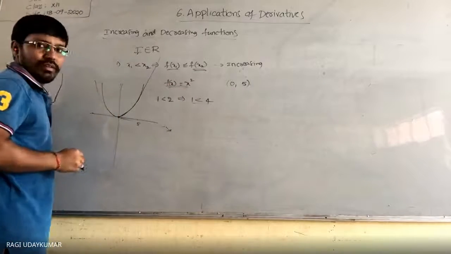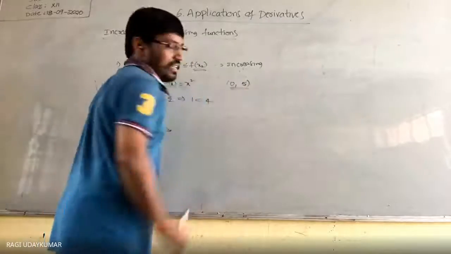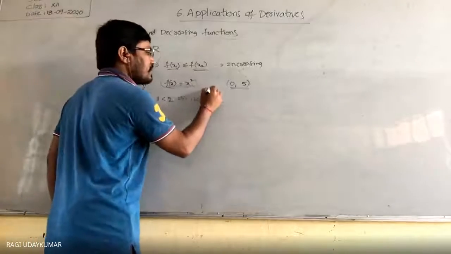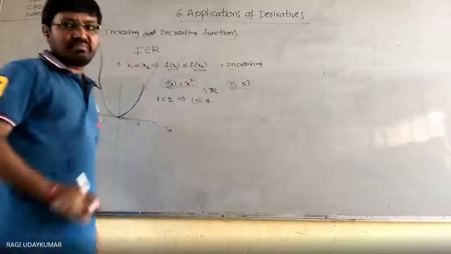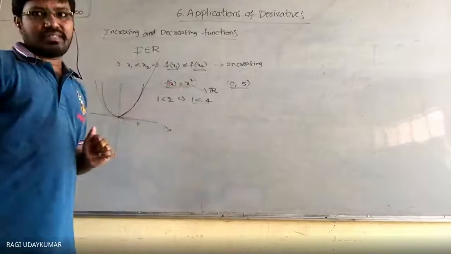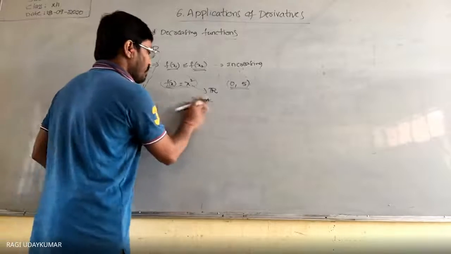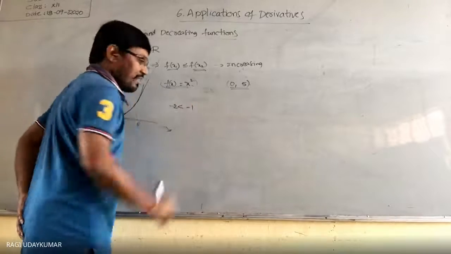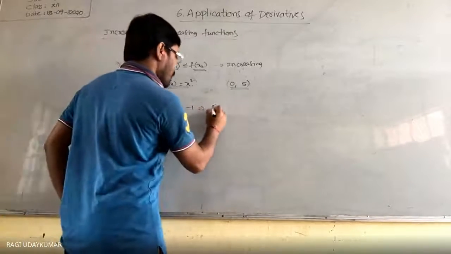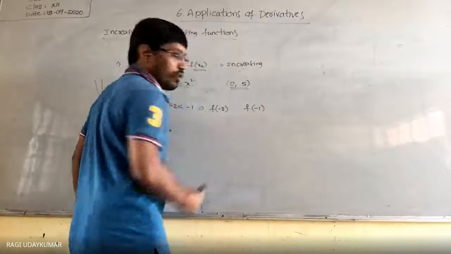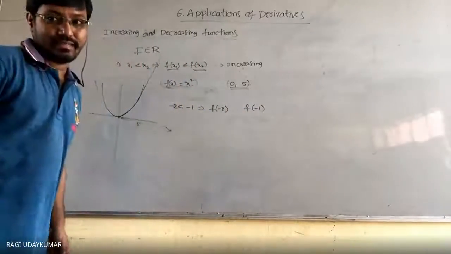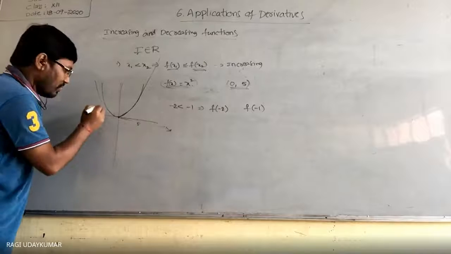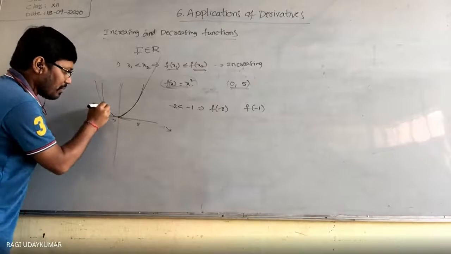So towards the positive numbers, this function is increasing. Towards the negative, suppose you take here, I have given this interval. What is the domain of f of x equal to x square? The domain is the set of real numbers, any real number. Now if you take the negative numbers, minus 2 is smaller than minus 1. Then what is f of minus 2 and f of minus 1? You observe whether you get less than or greater than. From the graphical observation, here minus 2 and here minus 1 will be there.